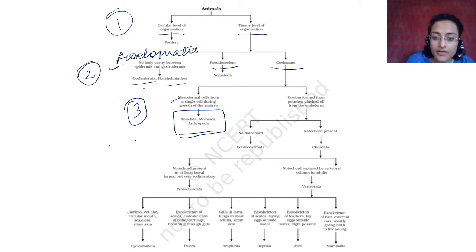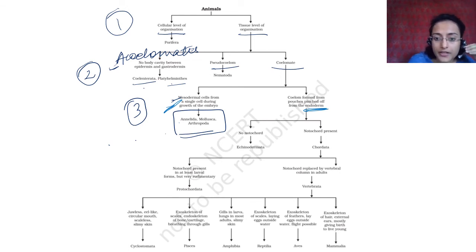Here the coelom is formed. You have coelomate, so you have true coelom. The coelom is formed by the endodermis. Here endodermal cell, here you have mesodermal cell. So these three, Annelida, Arthropoda and Mollusca, are coelomates, they have a true coelom. The coelom is made from mesodermal cell. Here the coelom is made from endodermal cell.